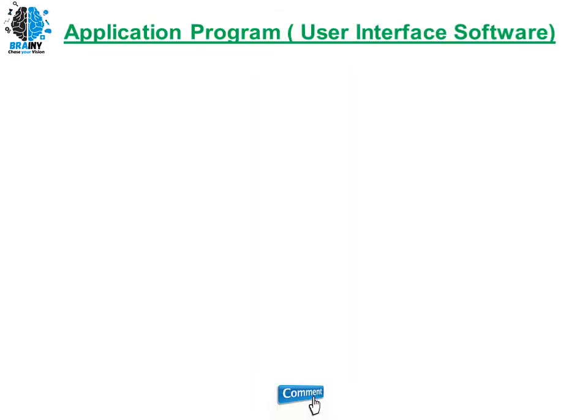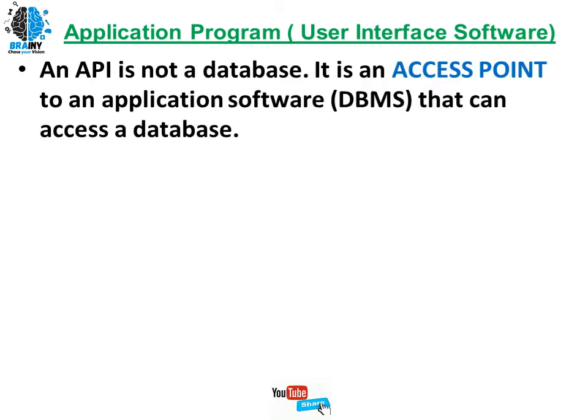So what is the application program or user interface? An API is not a database. Remember this. An API is just an access point to an application software. What is application software? A DBMS, that can access a database. For example, in your mobile phone, you have a contact database, right? If you want to see the contacts, you will be using an API. That API is nothing but your contact application interface.